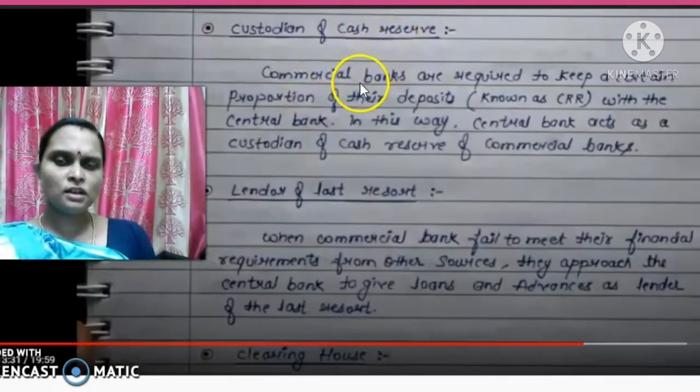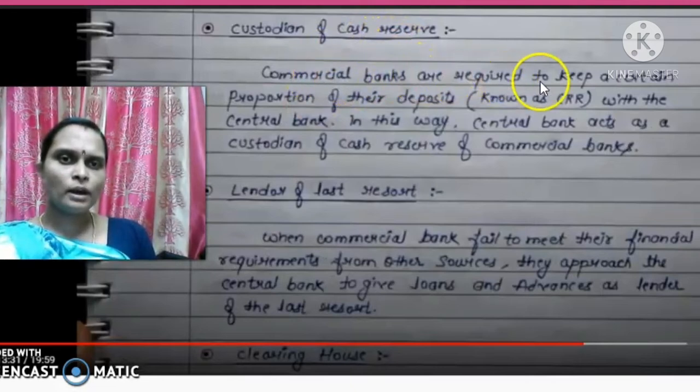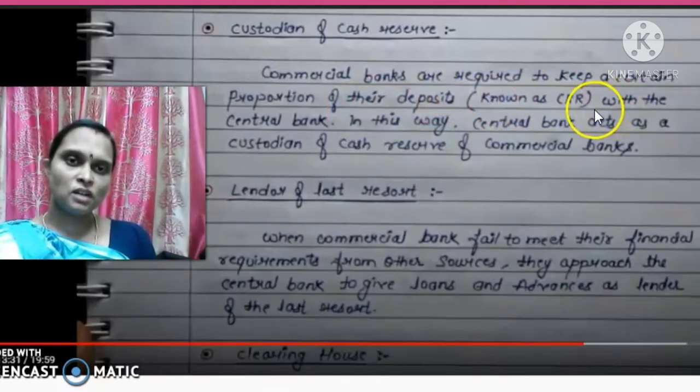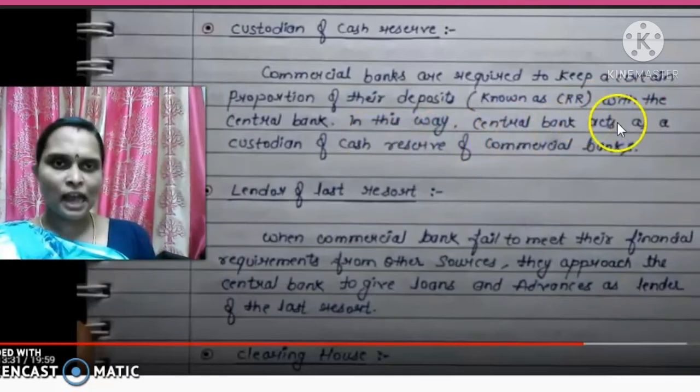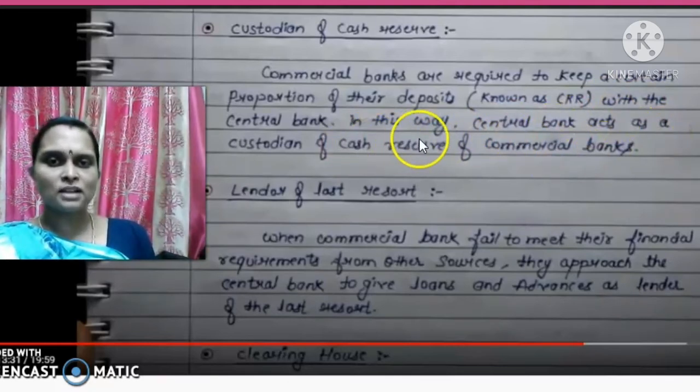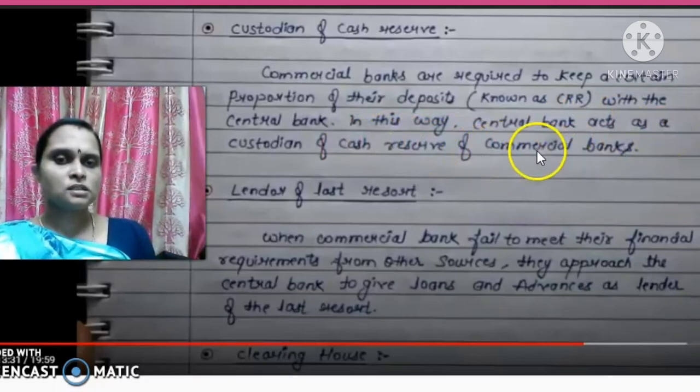Custodian of cash reserves. Commercial banks are required to keep a certain proportion of their deposits with the central bank, known as CRR, cash reserve ratio. In this way, the central bank acts as a custodian of the cash reserves of commercial banks.